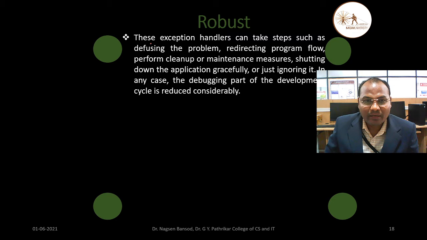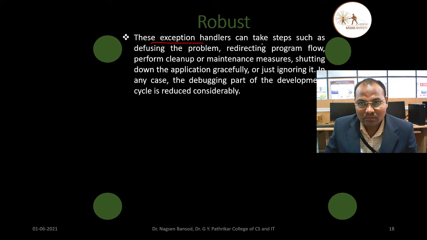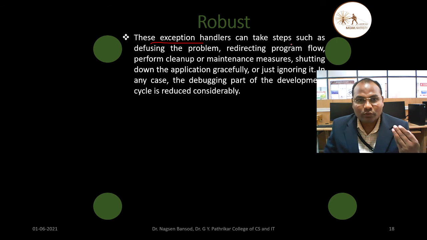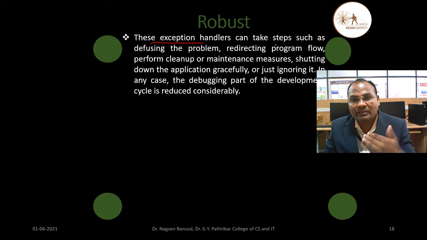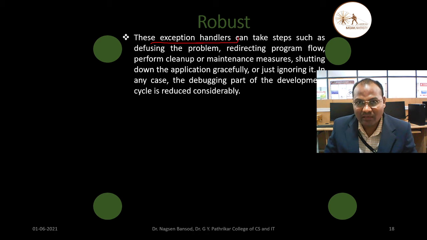What happens in exception handlers? Exception handlers can take steps to reduce, to defuse the problem, to overcome the problem. Which steps does it take? The first step is redirecting the program flow.